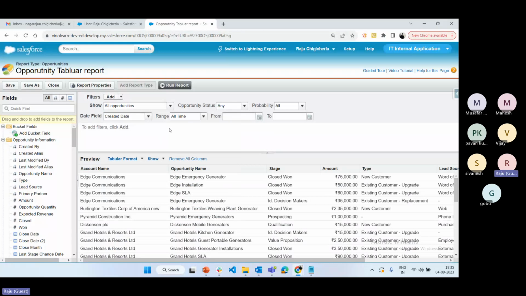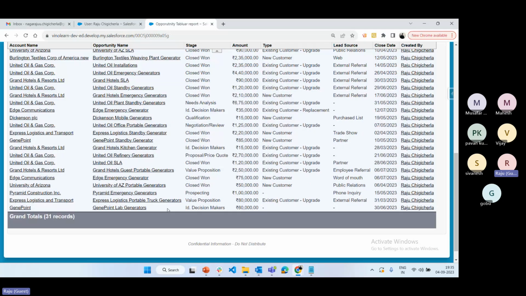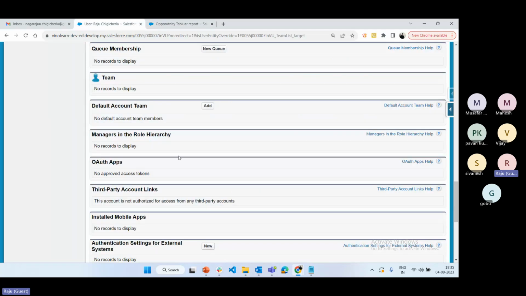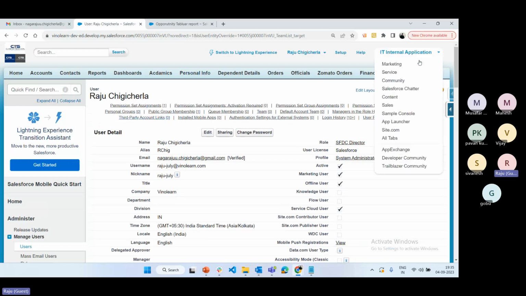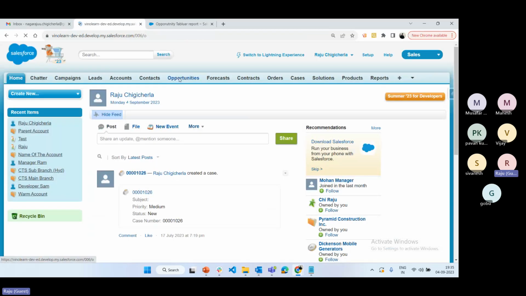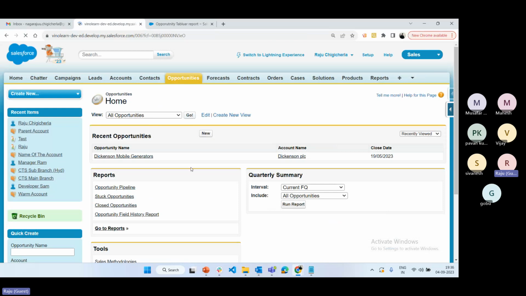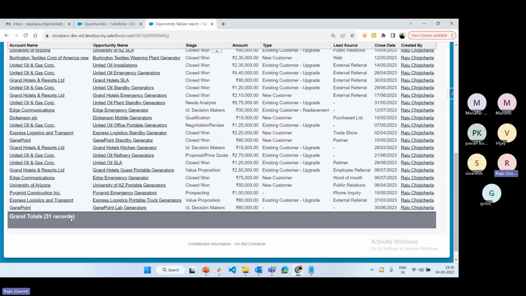Now save the changes and click on run report. See, now the report is run. A total of 31 records are available in opportunity. If you go to the opportunity records, select the sales application if you don't see opportunity, so that the opportunity tab is visible. Click on opportunity, go to all opportunities. See, a total of 31 opportunities are there, all displayed here.